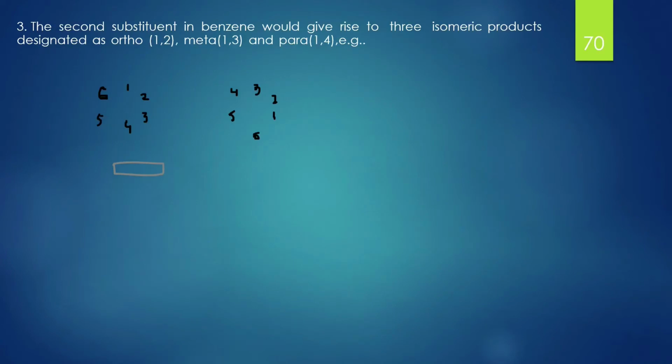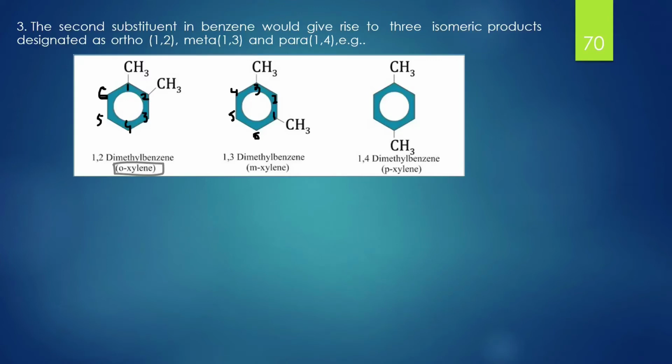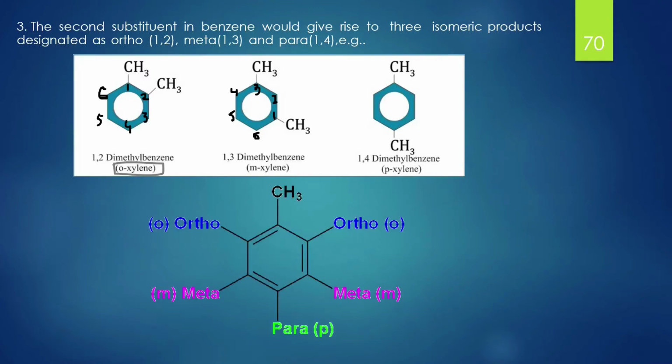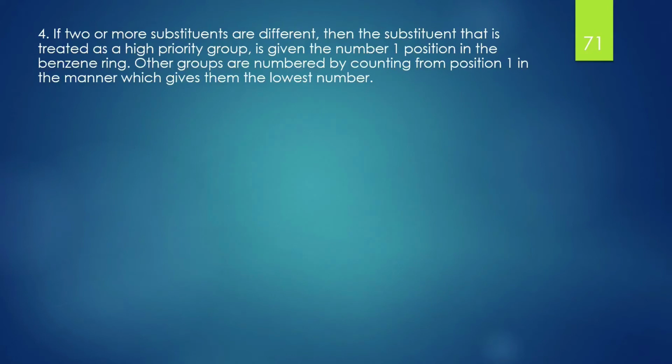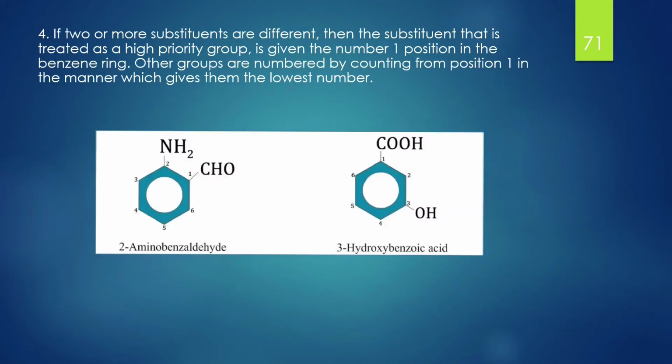The third rule suggests that the second substitution in benzene would give rise to 3 isomeric products designated as ortho, whose position is 1,2, or meta, whose position is 1,3, and para, whose position is 1,4. The examples have been well explained in the following given structures. According to the fourth rule, if 2 or more substituents are different, then the substituent that is treated as a high priority group is given the 1 position in the benzene ring. Other groups are numbered by counting from position 1 in the manner which gives them the lowest number.